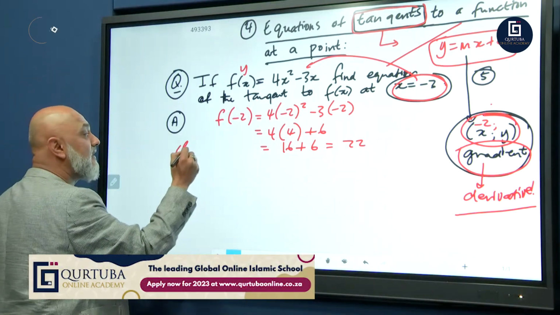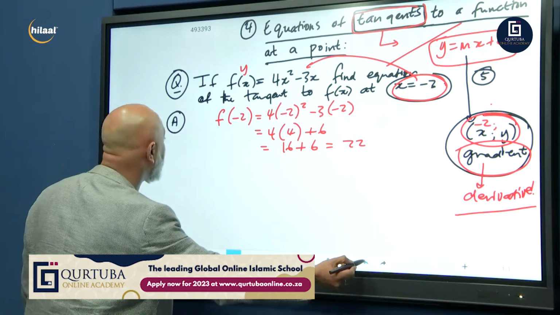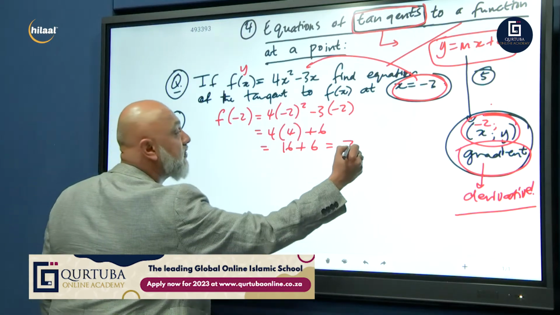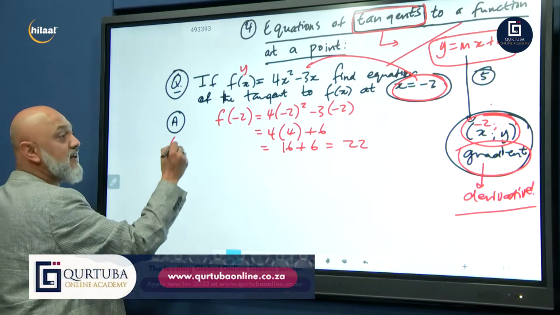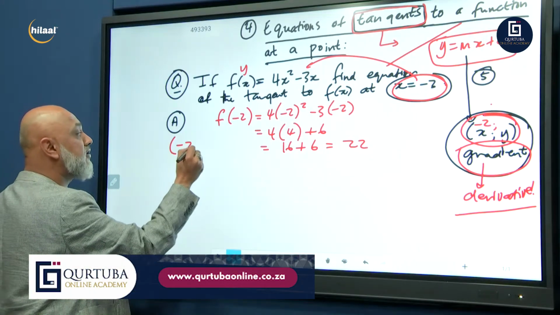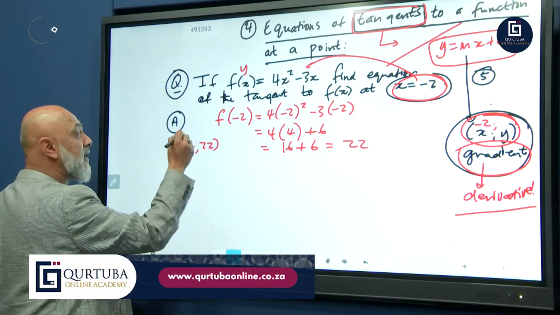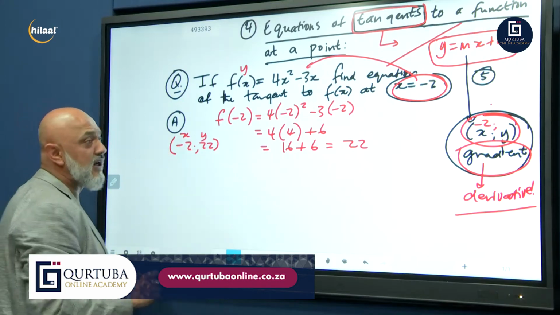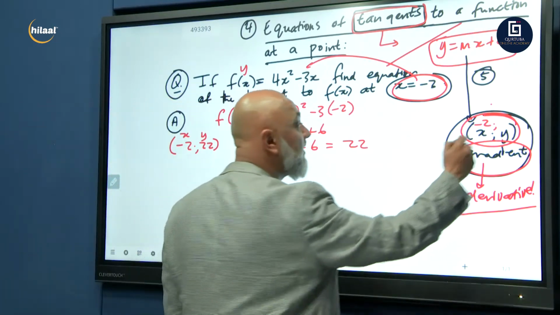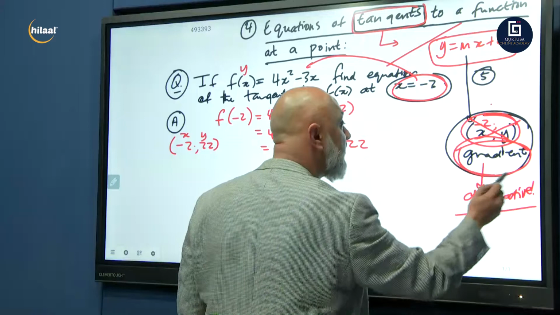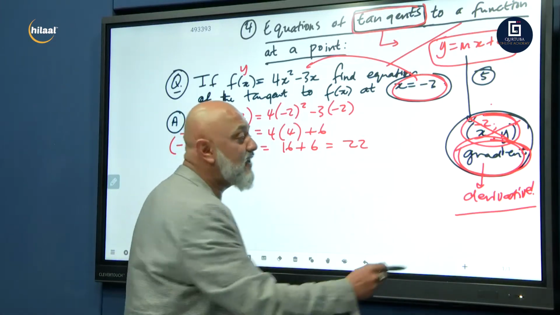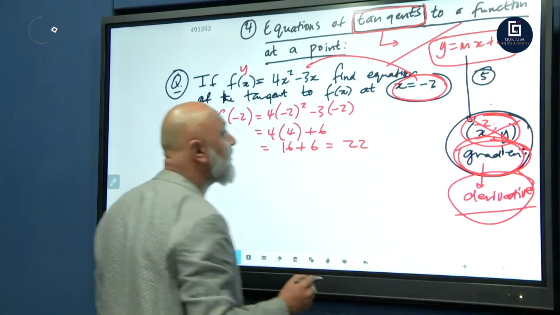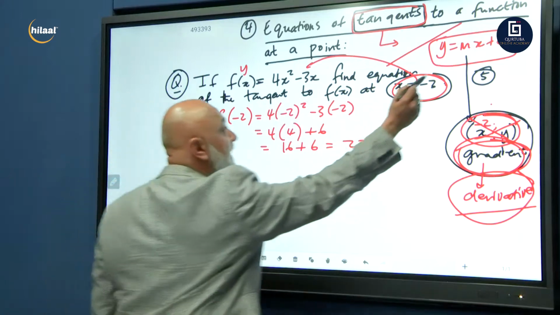Let's write it here. We're going to put the point here: minus 2 and 22. That's my x, that's my y. So I've got this, we scratch this out, and I'm done with that. What am I short of? My gradient. And that's where I need to use the derivative. So we need the m.